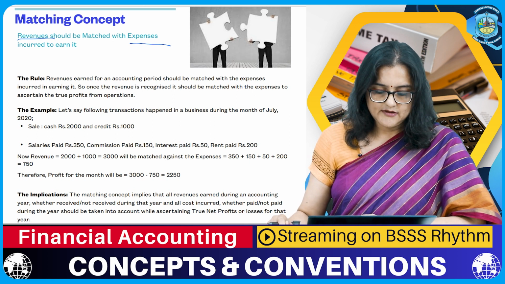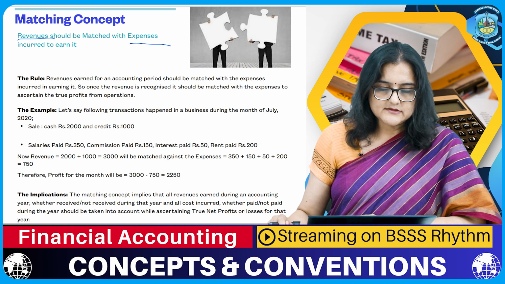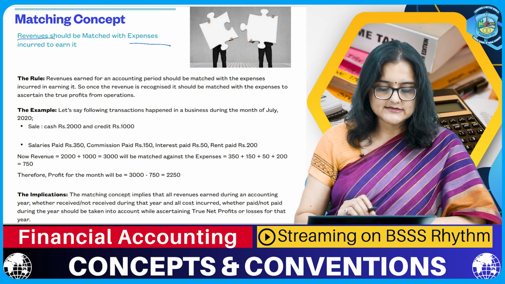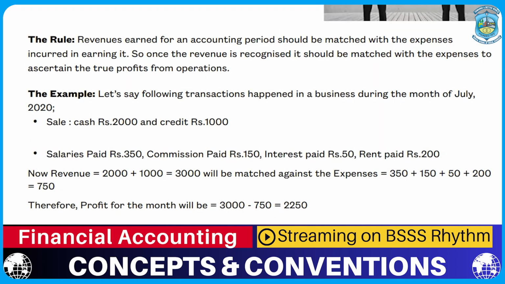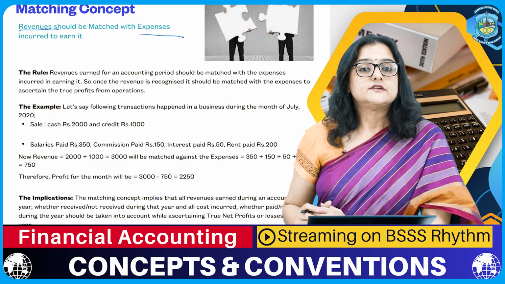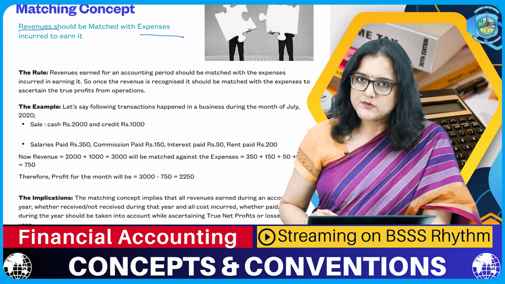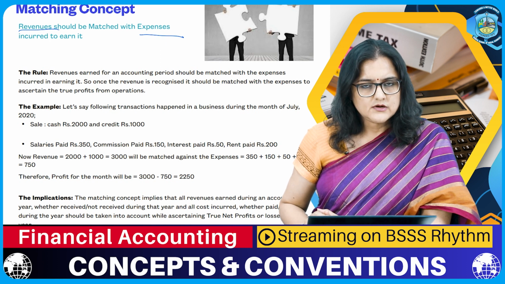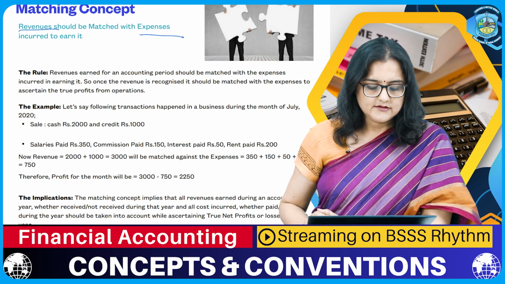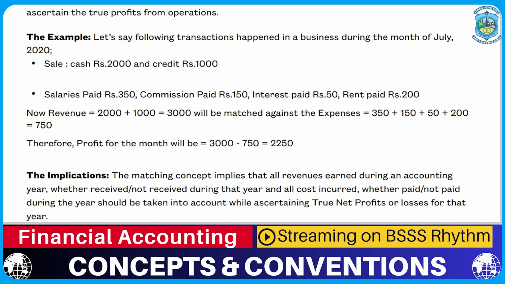Let's say for example, the transactions that happen in the month of July 2020 are sales for cash and credit of 2,000 and 1,000 respectively. Against this there are salaries paid 350, commission 150, interest 50 and rent paid 200. So, the revenue is cash sales plus credit sales, that is 2,000 plus 1,000. To earn this revenue, the expenditures incurred are 350 plus 150 plus 50 plus 200.